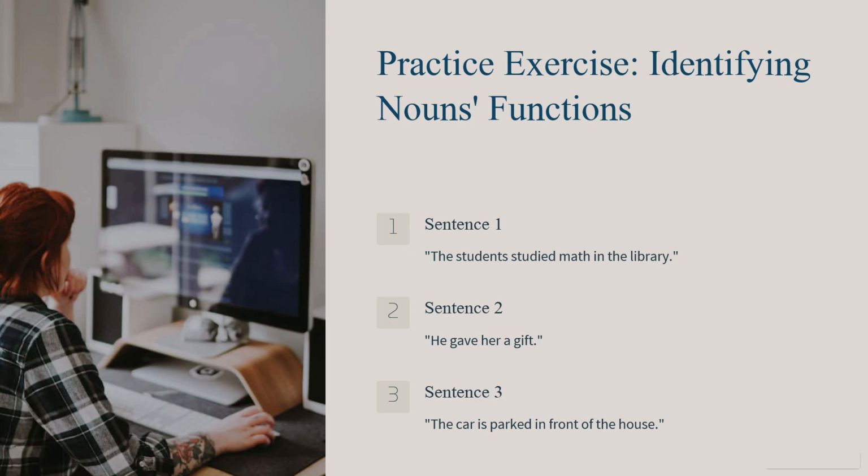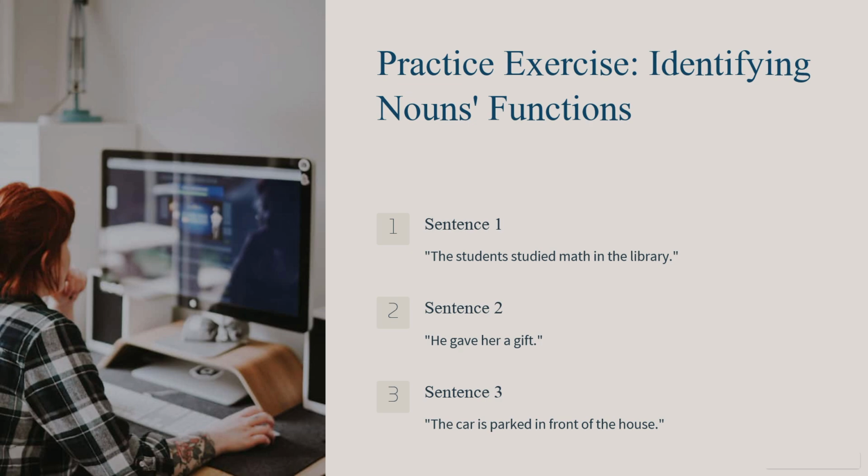Let's do the second sentence. He gave her a gift. He is the subject performing the action. Her is the indirect object, okay? It tells us who is receiving the gift. And gift is the direct object, the thing that is being given. Okay, he gave her a gift. Remember, he's the subject, performing the action. And he's giving her, the indirect object. It tells us who's receiving the gift, and the gift, the direct object, the thing that's being given.